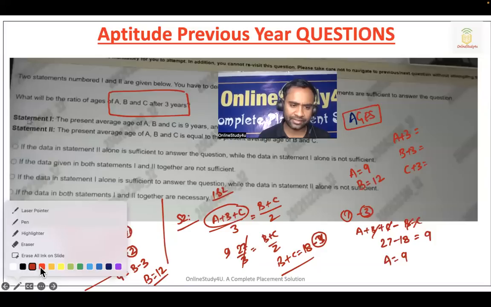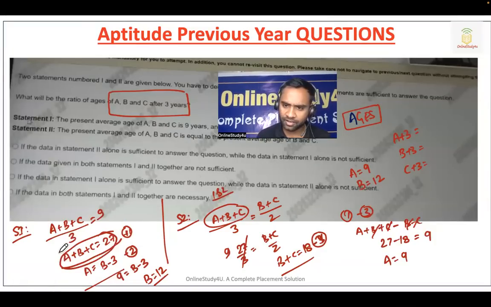A is 9 and B is 12. So 12 plus 9 is 21. If I add another 6, it will become 27. So C is 6. Now, A plus 3: 9 plus 3 is 12. B plus 3: 12 plus 3 is 15. C plus 3: 6 plus 3 is 9.